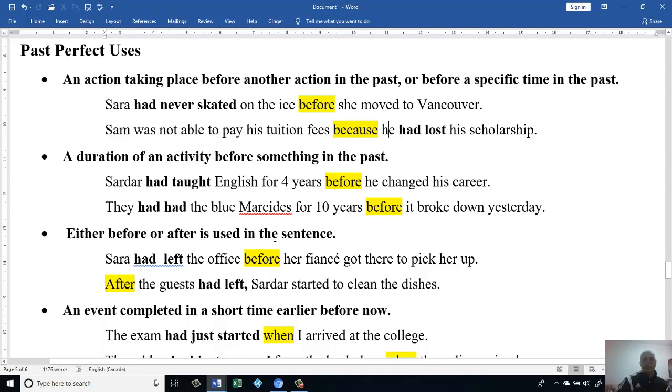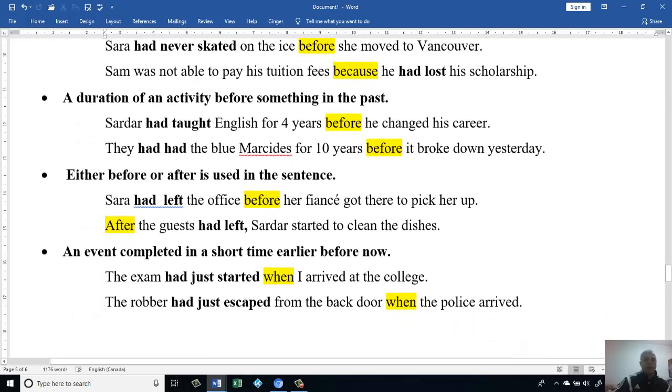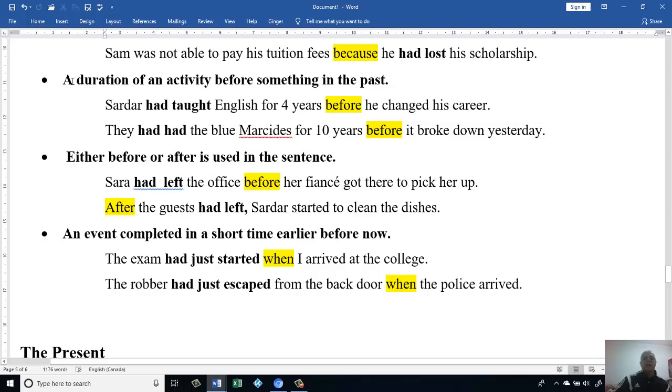Okay, let's go to the second use: a duration of an activity before something in the past. We say Sardar had taught English for 5 years before he changed his career.